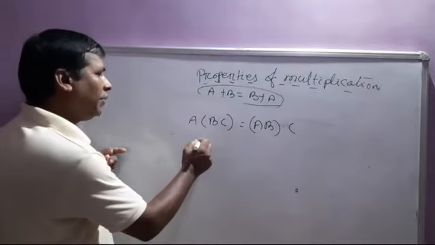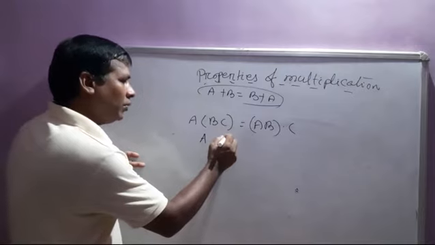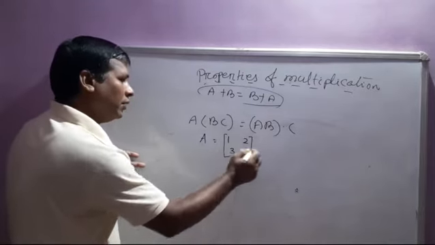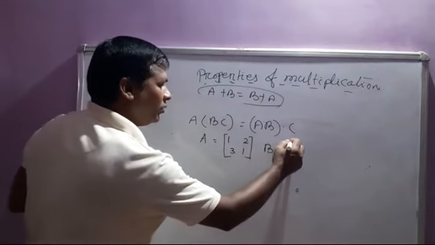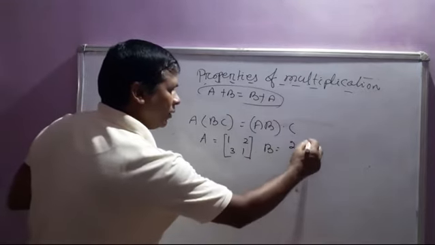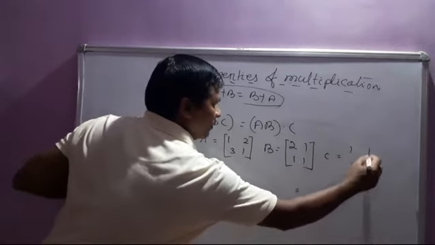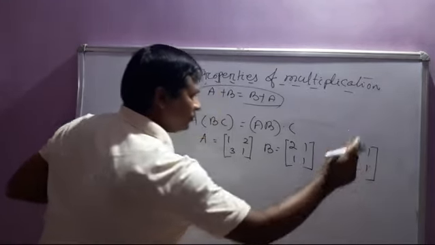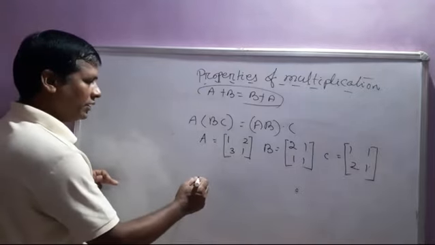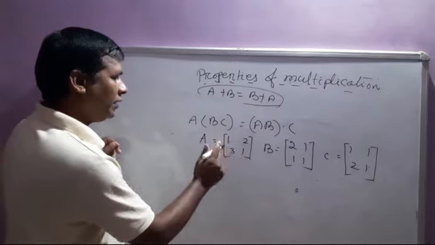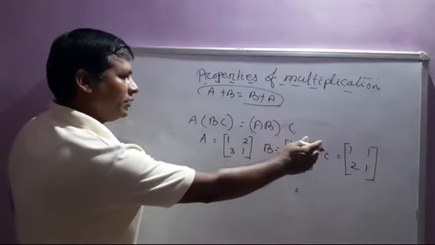But if A is equal to 1 2 3 1, B is equal to 2 1 1 1, C is equal to 1 1 2 1. That is equal to A multiplied with BC.